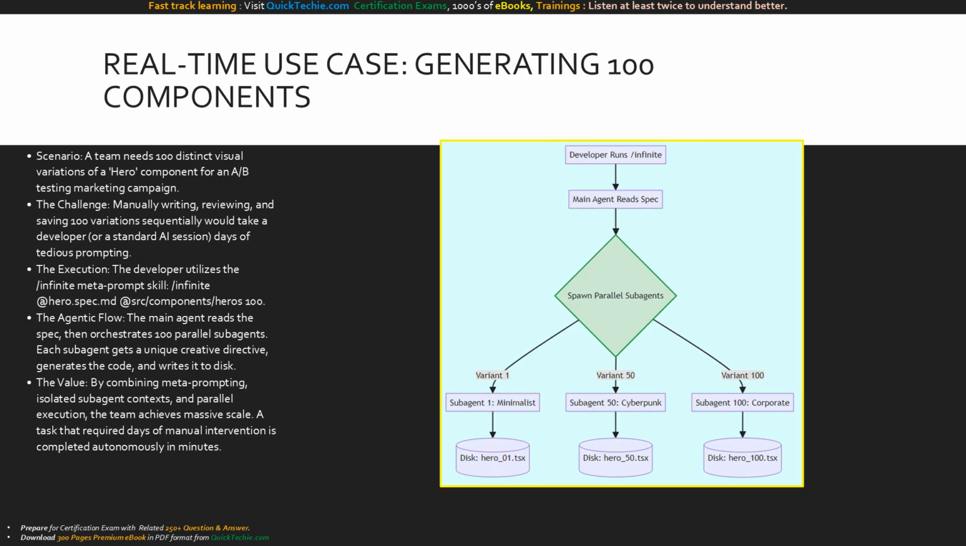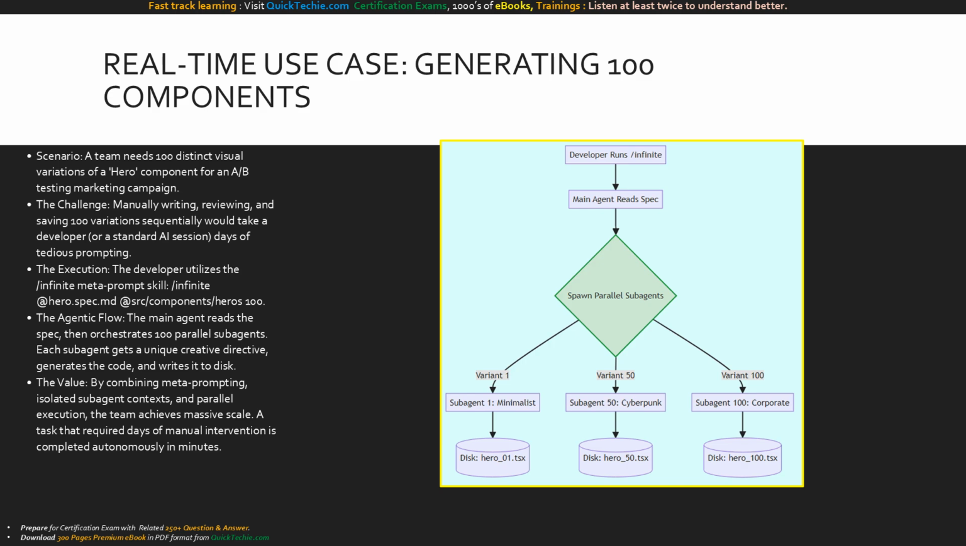Let's bring this all together with a highly impactful real-time use case, generating 100 component variations. The scenario: your marketing team needs 100 distinct visual variations of a React hero component for a massive A/B testing campaign. The challenge: doing this manually or even using a standard AI chat session would take a developer days of tedious, repetitive prompting. The execution: we use the infinite metaprompt strategy we discussed earlier. The developer simply types /infinite at hero.spec.md at src/components/heroes 100.